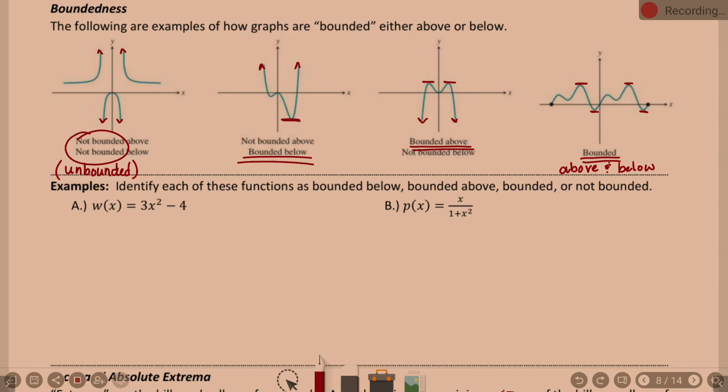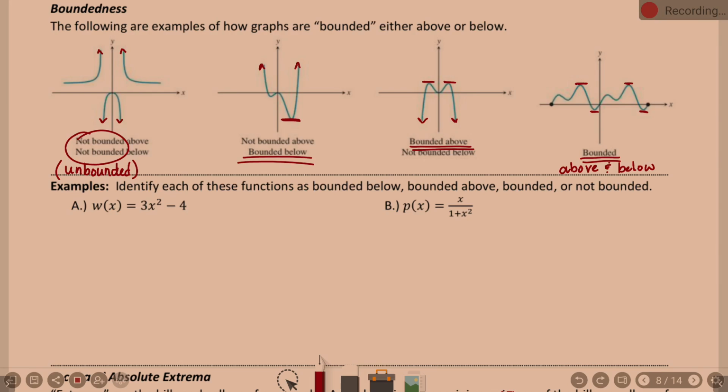Okay, so if something is bounded below, there is a certain point, whether it's a minimum here, whether it's an asymptote, there is a certain spot on the graph where nothing goes below. So that's bounded below. Bounded above, just the opposite. There's a certain spot where the graph does not go above. And as I said, that could be a point it doesn't go above. That could be an asymptote things don't go above. We can say nothing goes above this y value.